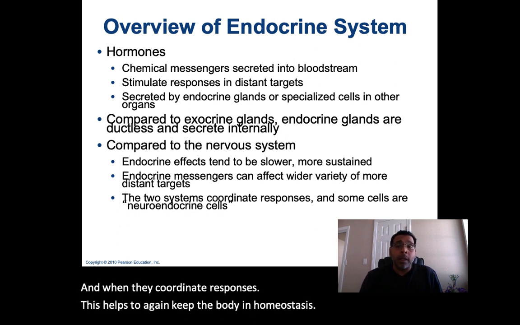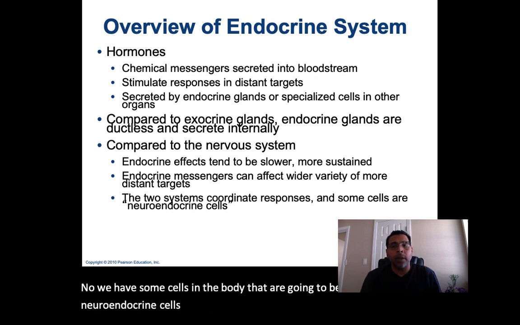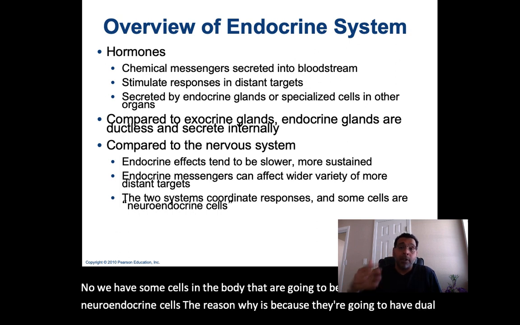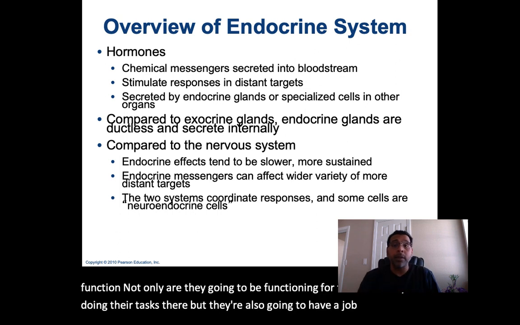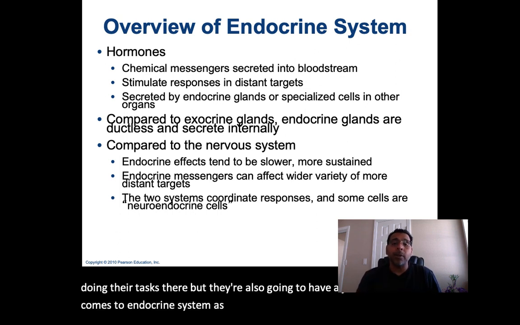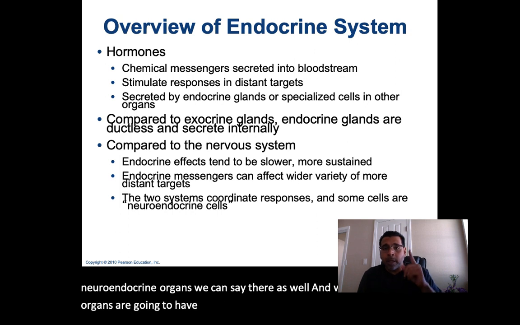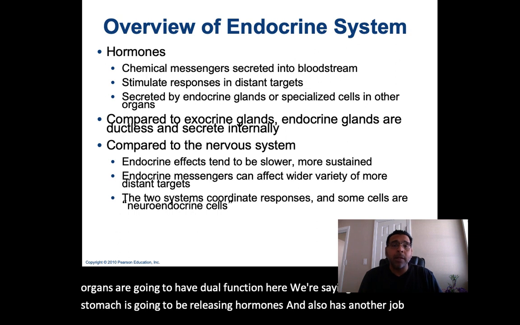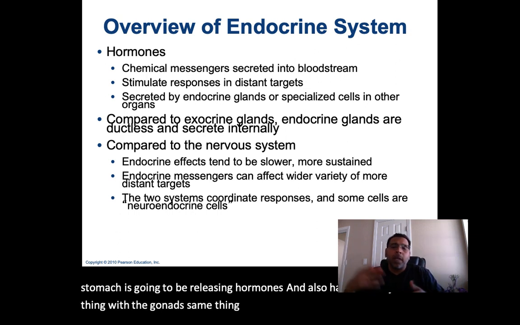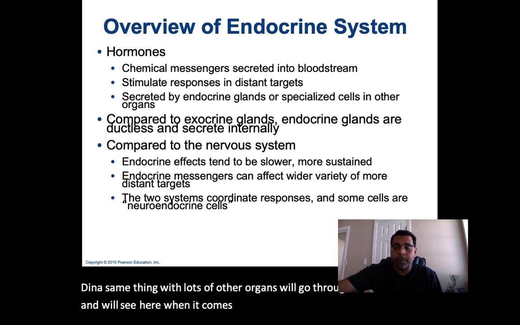Now, we have some cells in the body that are referred to as neuroendocrine cells. The reason why is because they have dual function. Not only are they functioning for the nervous system, doing their tasks there, but they also have a job when it comes to the endocrine system. So neuroendocrine cells make up neuroendocrine organs. We'll see a lot of organs have dual function. The stomach is going to be releasing hormones and also has another job. Same thing with the gonads. Same thing with the thymus. Same thing with lots of other organs we'll check out when it comes to the endocrine system.